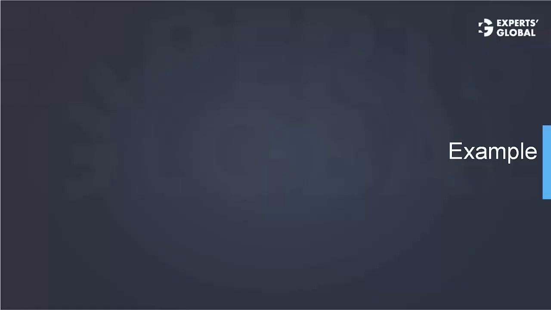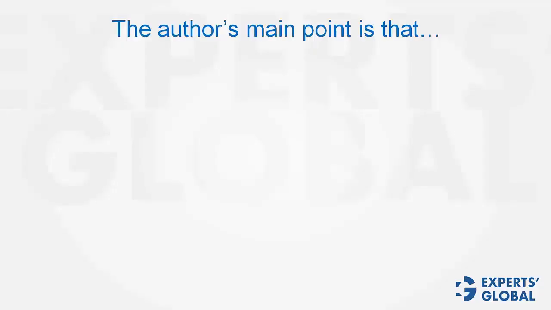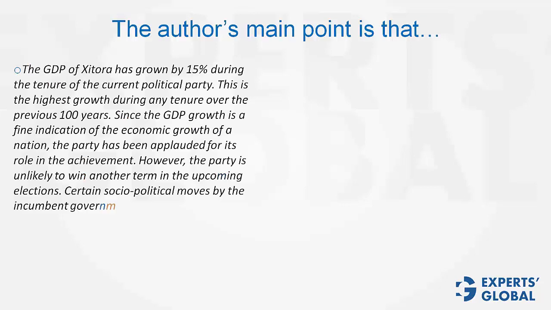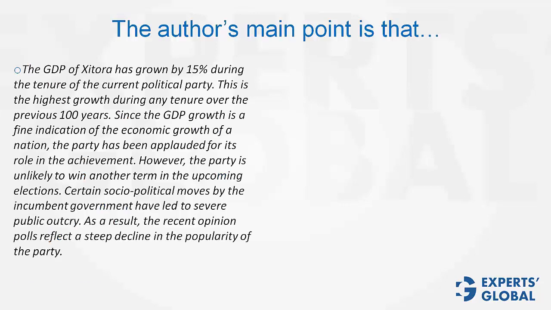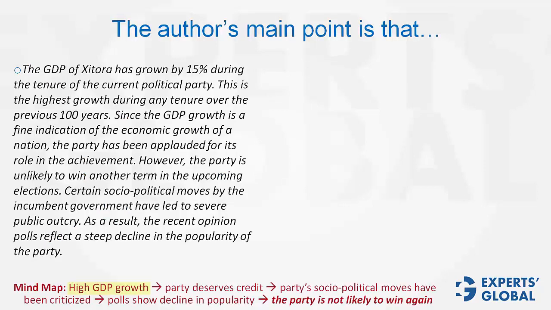Let's take an elaborate example. Look at this. The question stem is, the author's main point is that. Here is the argument. Please pause the video and read it carefully. The mind map is: high GDP growth in Zatora. Party deserves credit. Party's socio-political moves have been criticized. Opinion polls show decline in popularity. The party is not likely to win again.